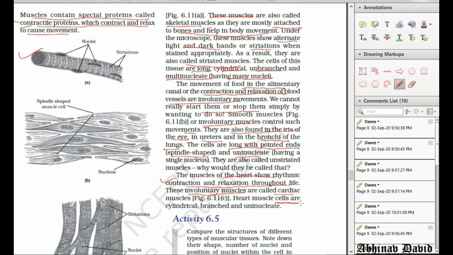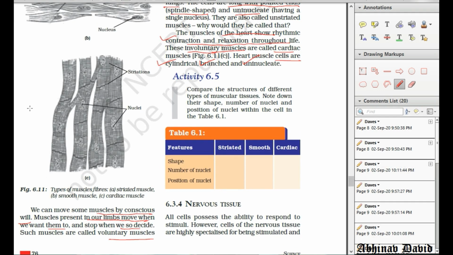Heart muscle cells are cylindrical, branched, and uninucleate. Already told. If you see the diagram, you can see this is cylindrical and branching is also there. You can see this is a branch, and then you can see striations, which is not mentioned here, but the diagram has this point. So I have given this point in your notes. You make the notes, study them well.